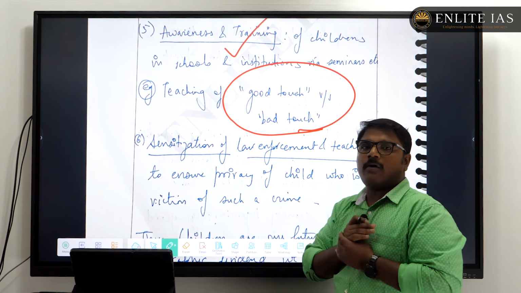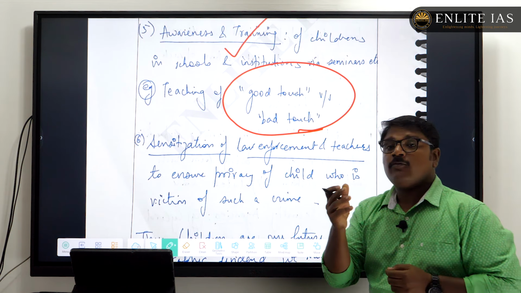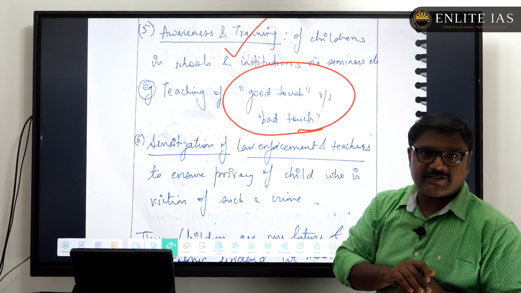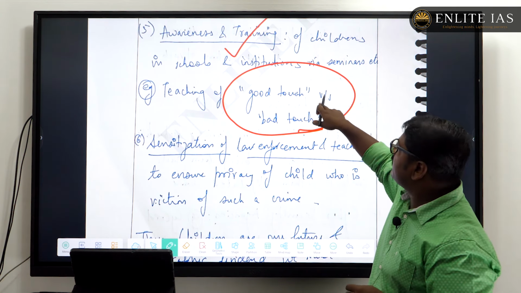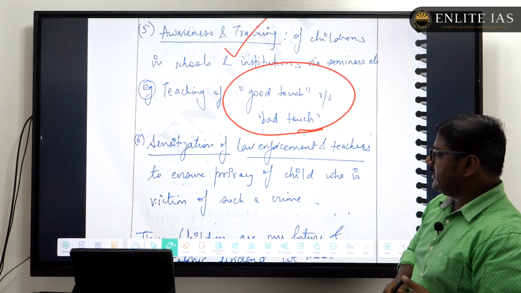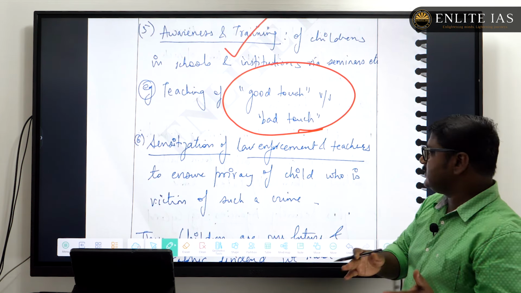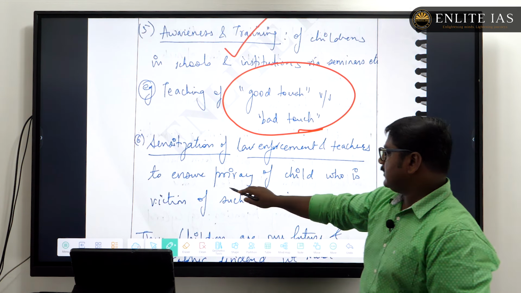This is a very good point: teaching children what is good touch and what is bad touch. Such measures are also crucial, and Archit had rightly pointed out those things. Then the sensitization of law enforcement agencies, including teachers and the police, is necessary.